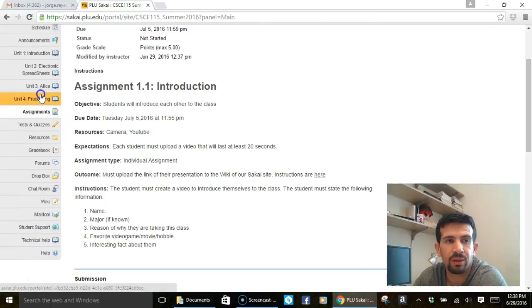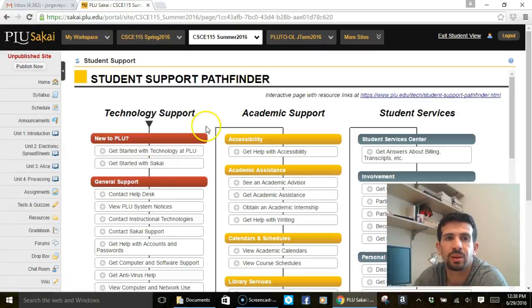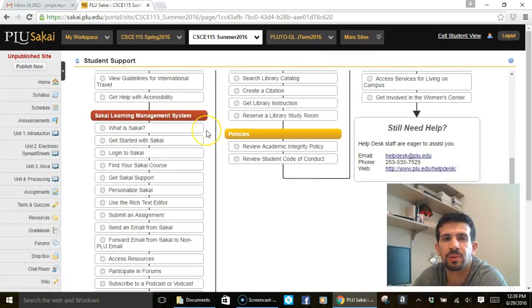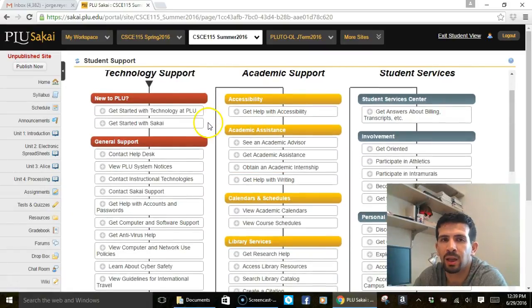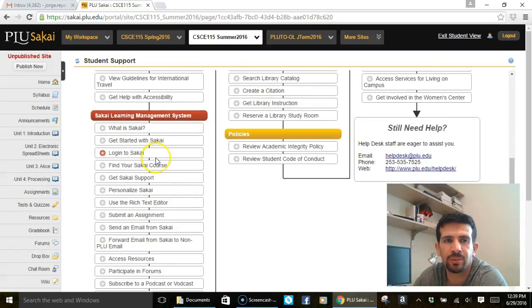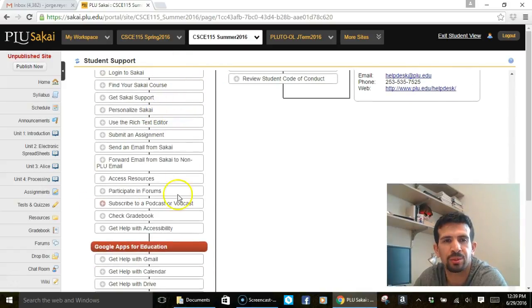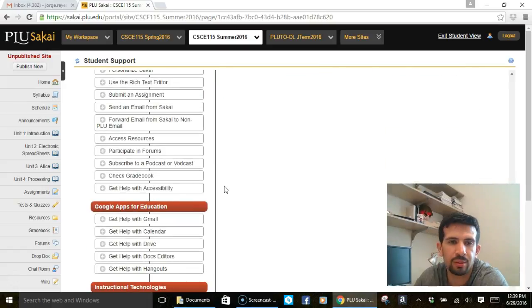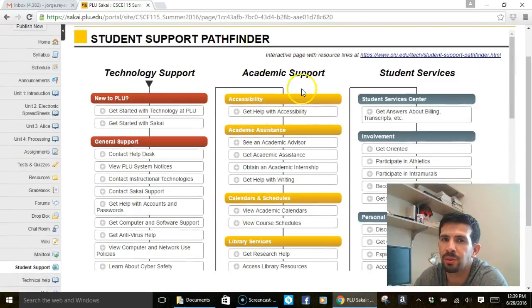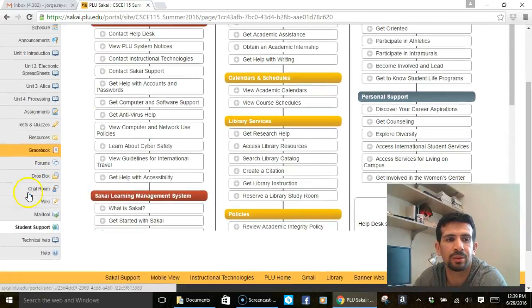So we have different areas in here. For example, we have the student support. This is showing you what to do if you have any problems with technology. I highly recommend you take a look if you have problems with Sakai, and here it will show you how to upload, things like that. It also has help for Google Apps, since we're going to be using Gmail. It's a really nice site that I highly recommend you take a look at.